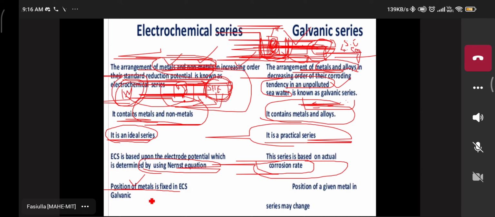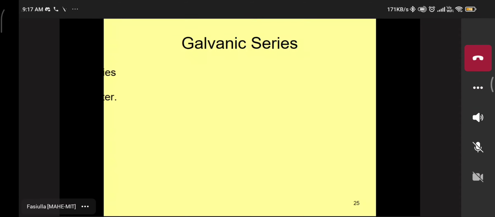Okay, sir. We have to minimize the corrosion. You can select the anode and cathode with very near EMF values. Understood? For example, minus 0.44 and minus 0.34, we can select as anode and cathode. Then you can minimize the corrosion rate of the metal. Got that point? Yes, sir. Got it. Thank you, sir.